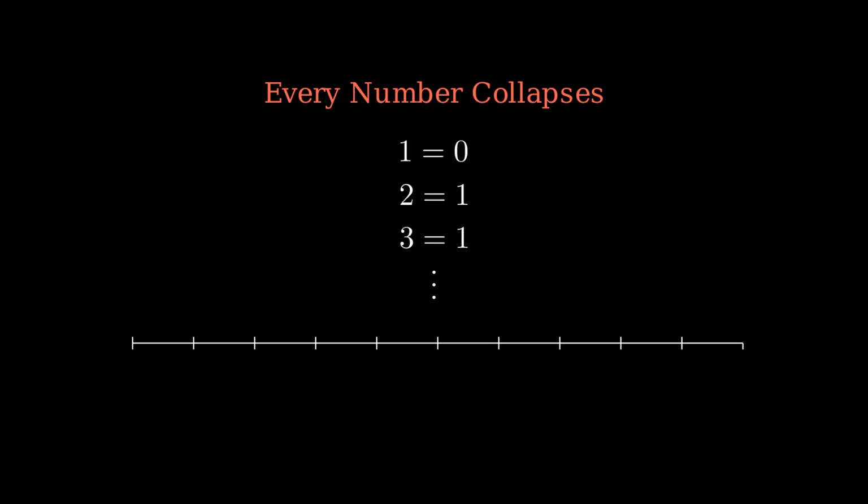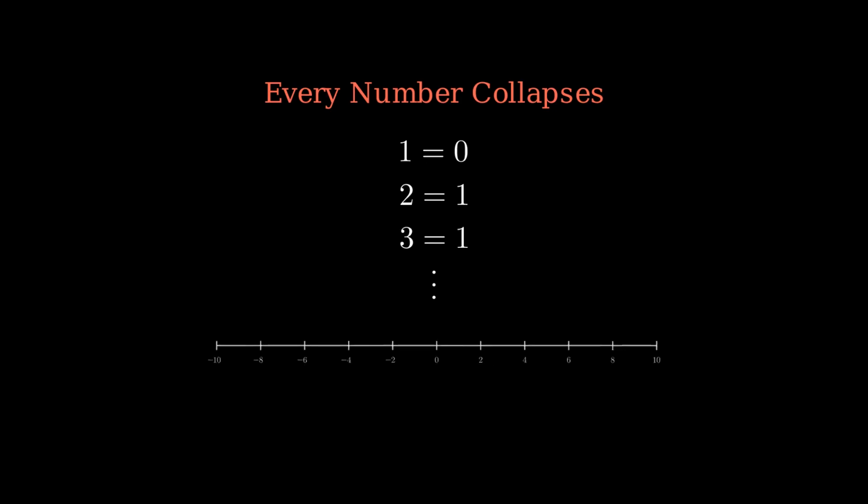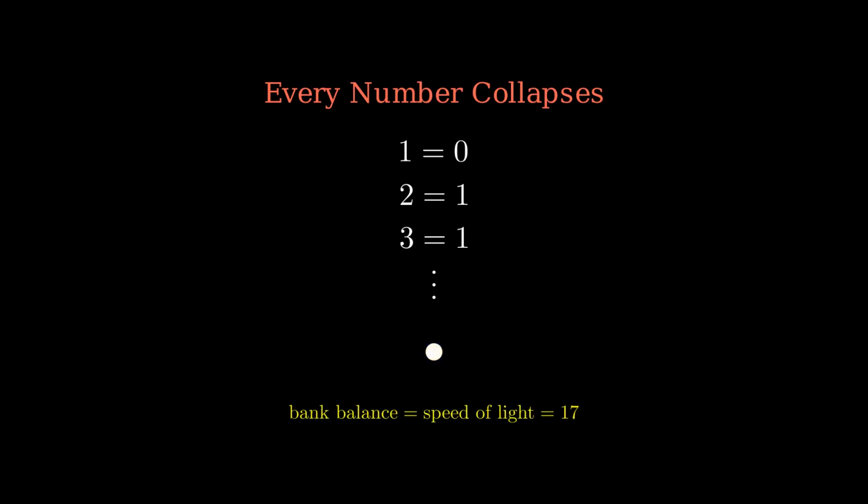And this is where it stops being a cute math puzzle and becomes a crime scene. Take 1 equals 0 and add 1 to both sides. Now 2 equals 1. Add 1 again, 3 equals 1. Keep going. Every number is now equal to every other number. The number line crumples up like a parking ticket and collapses into a single point. Your bank balance equals my bank balance equals the speed of light equals 17. Everything is everything. We've achieved enlightenment, and also bankrupted all of mathematics in the process.